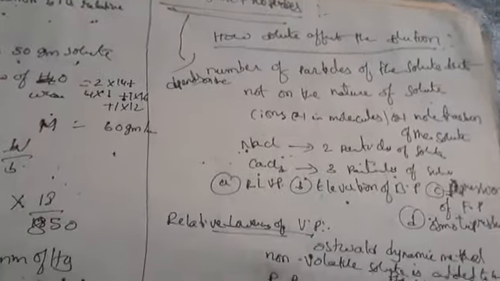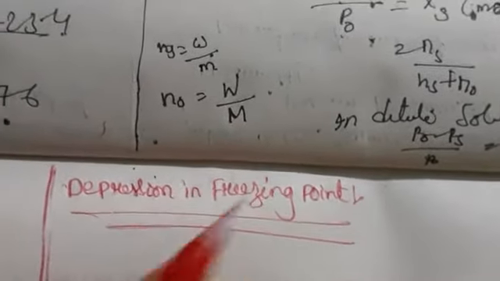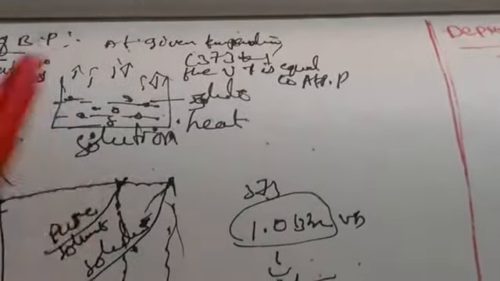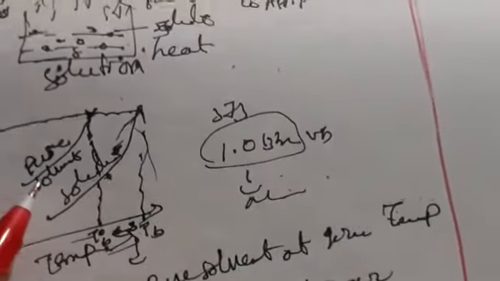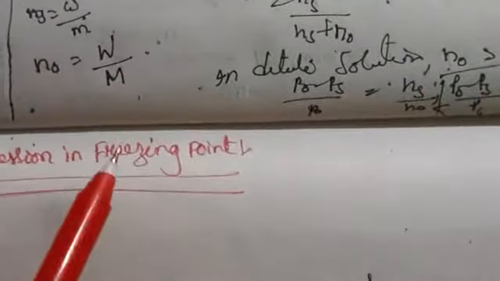Good morning, students. In the previous class, we learned about the relative lowering of vapor pressure, colligative properties, and elevation of boiling point. Now, let us see one more property, depression in freezing point. Generally, coming to elevation in boiling point, what I have told you, the solute will increase compared to pure solvent. Yes or no? But first of all, let us see the definition of the freezing point.